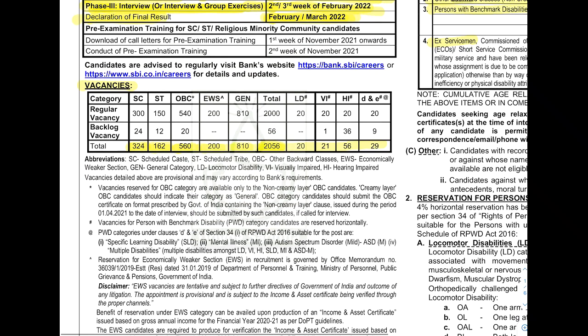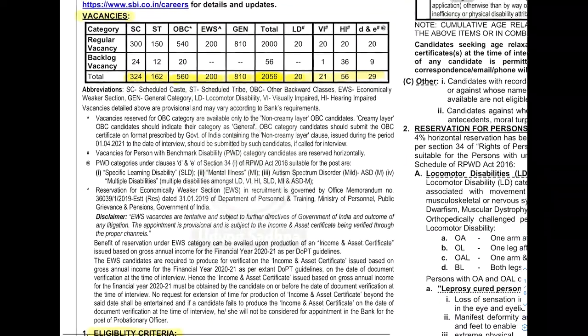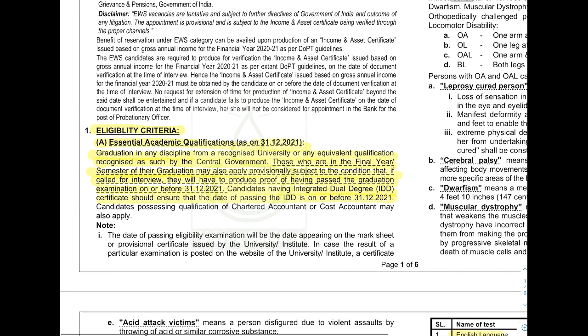After that, some locomotive disability posts are also given. You can go through that, but 2000 plus vacancies are for sure, in total including all reservations and everything. Now coming to the eligibility criteria, it is given here. Essential academic qualification: you should have this qualification by the cutoff date.